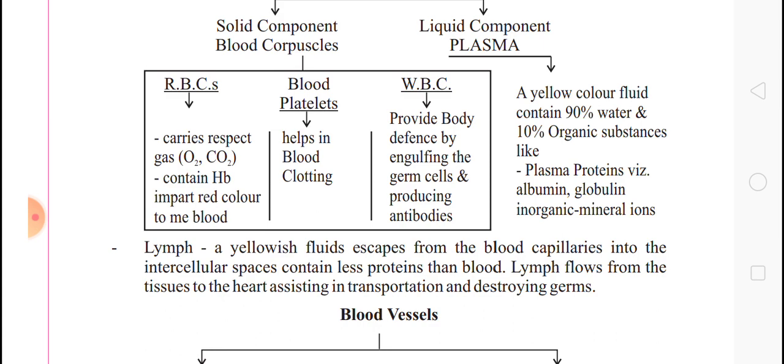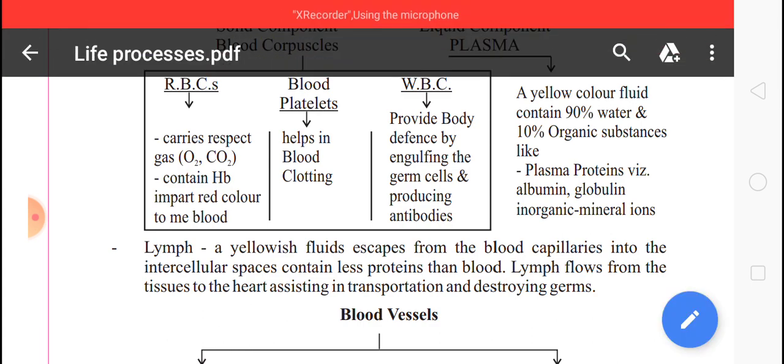Blood protects the body from diseases. This is because white blood cells kill the bacteria and other germs which cause disease. Blood also regulates the body temperature. This is because blood capillaries in our skin help to keep our body temperature constant at about 37 degrees Celsius.